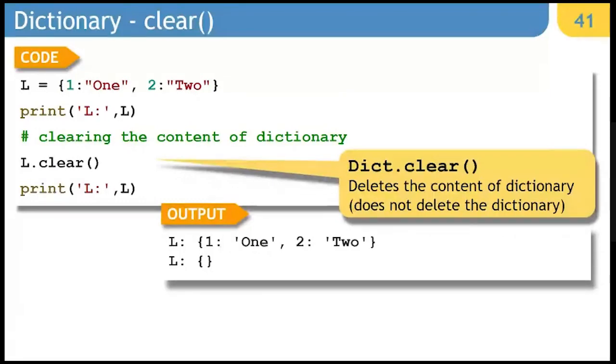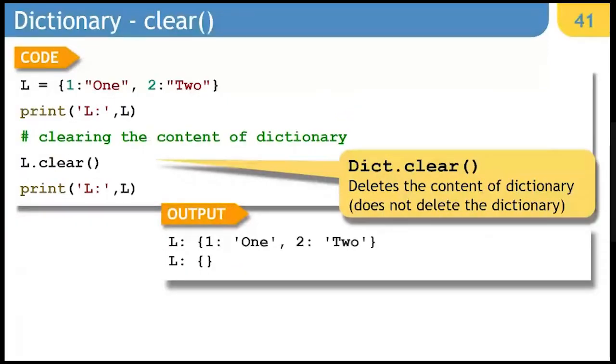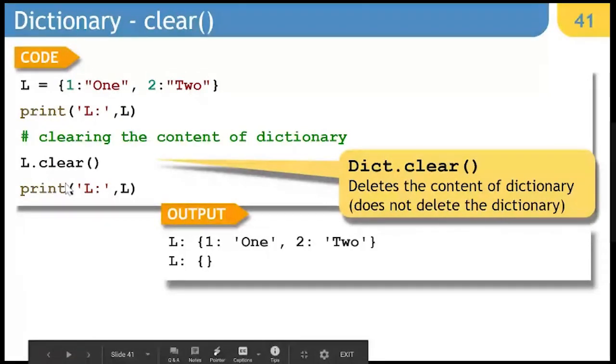So the difference between del and clear is that del deletes the identifier completely from the namespace, whereas clear does not do that. Clear simply removes the content, and your dictionary will still be working with no element in it. So if you try displaying the dictionary after that, it will be shown to you like this.